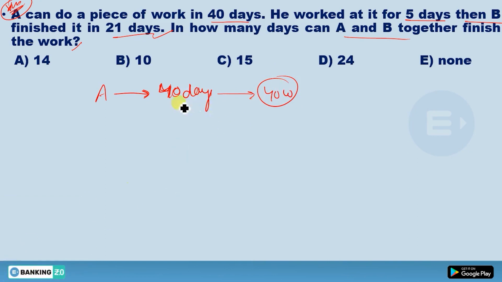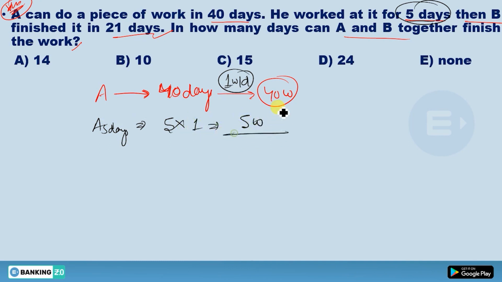So A can do 40 work in 40 days. How much work in one day? He'll do one work in one day. He worked at it for 5 days. If he is working for 5 days, then how much work will he do in 5 days? 5 into 1, he's doing 5 work. Total is your 40 work. Now 5 work is completed. Just subtract this 5 from 40, you will get 35. This work is still remaining.